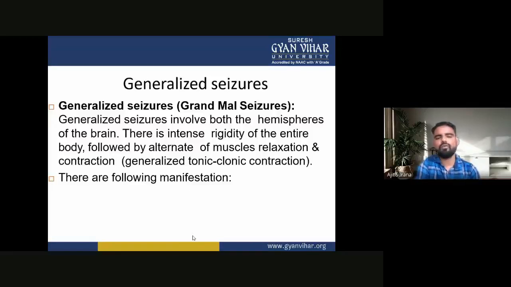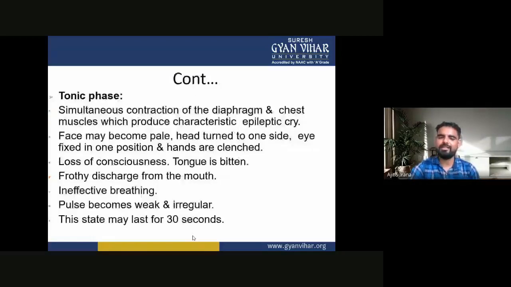Generalized seizures are also called grand mal seizures. They involve both the hemispheres of the brain. There is intense rigidity of the entire body, followed by alternating muscle relaxation and contraction. So in this there are generalized tonic-clonic contractions. There are the following manifestations of the generalized seizures.